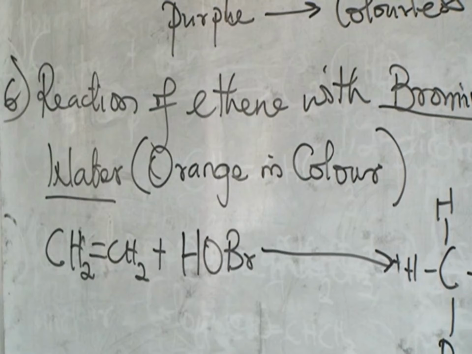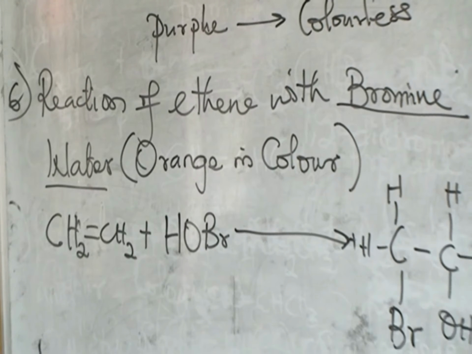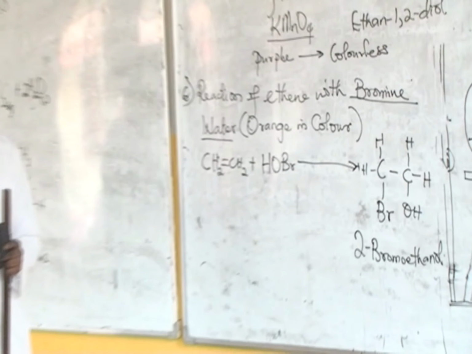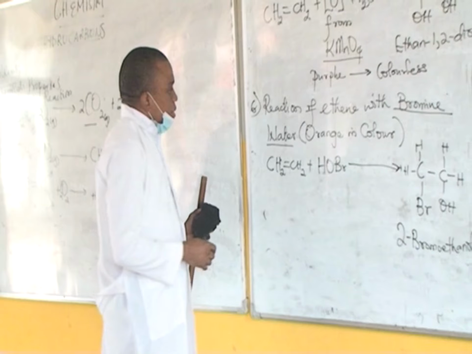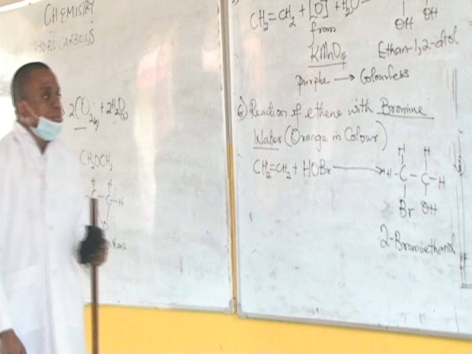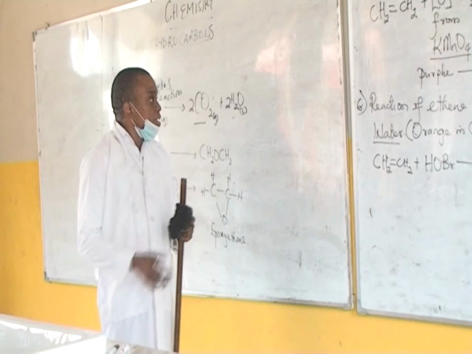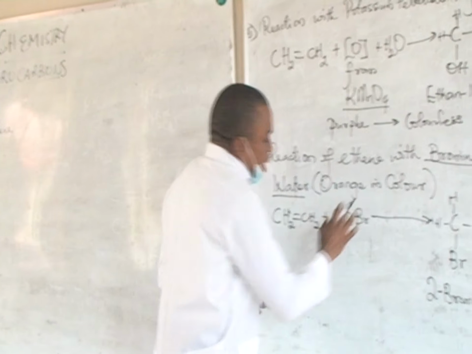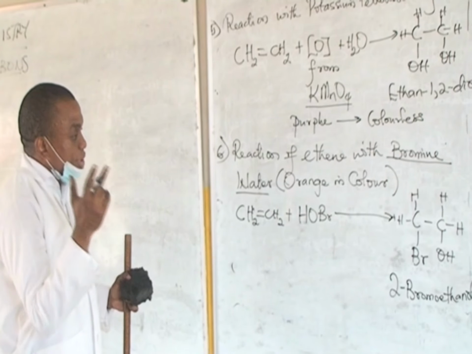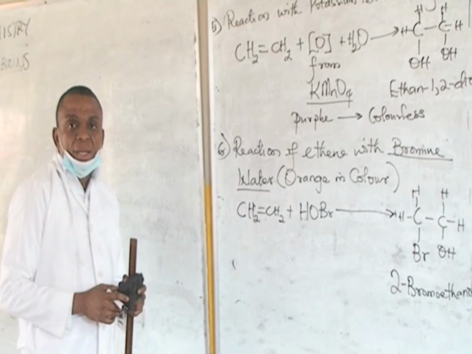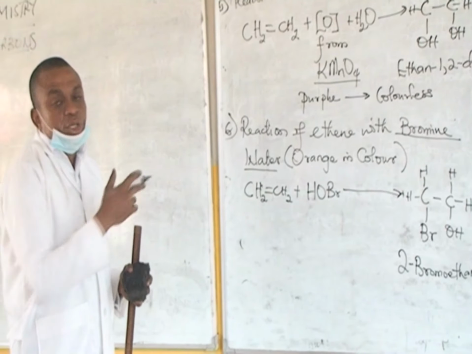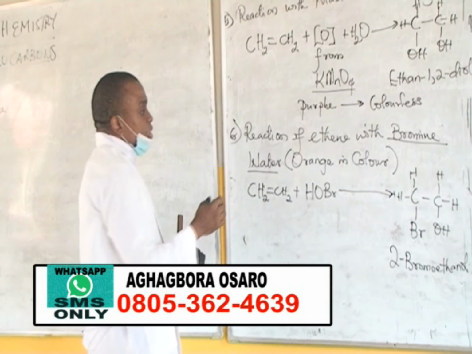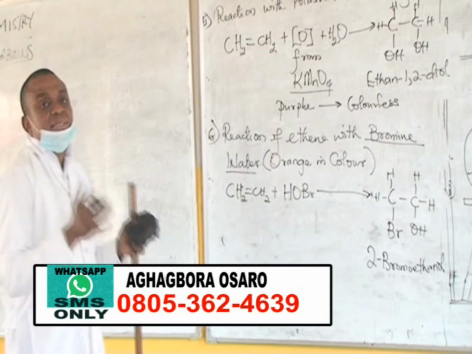And this characteristic of decolorizing bromine water is not just particular to ethene, it's for the unsaturated compounds. The unsaturated compounds decolorize bromine water. And after looking at this, let's quickly run through the uses of ethene. The saturated hydrocarbons, like I said, only unsaturated hydrocarbons can decolorize the bromine water. The saturated hydrocarbons cannot decolorize bromine water. And so this is a distinguishing test between the unsaturated hydrocarbons and the saturated hydrocarbons.